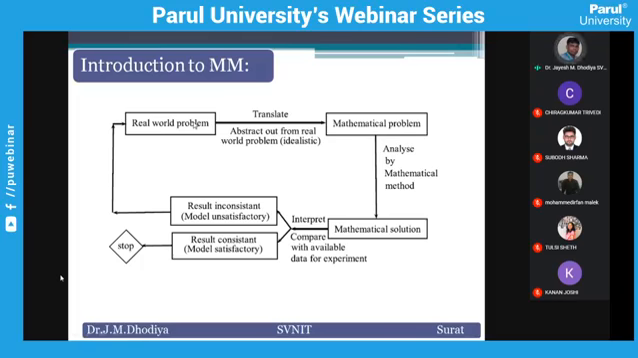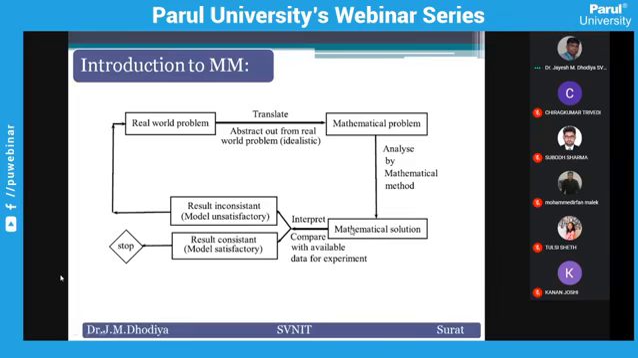But first we just try to understand this process. A real world problem can be converted into the form of mathematics. Once you convert it into the form of mathematics, there is a chance, or a means, to find its solution. That is by an analytical way, a numerical way, or by applying a simulation technique. We will get a solution. Once we get the solution, this is the solution in the form of mathematics.